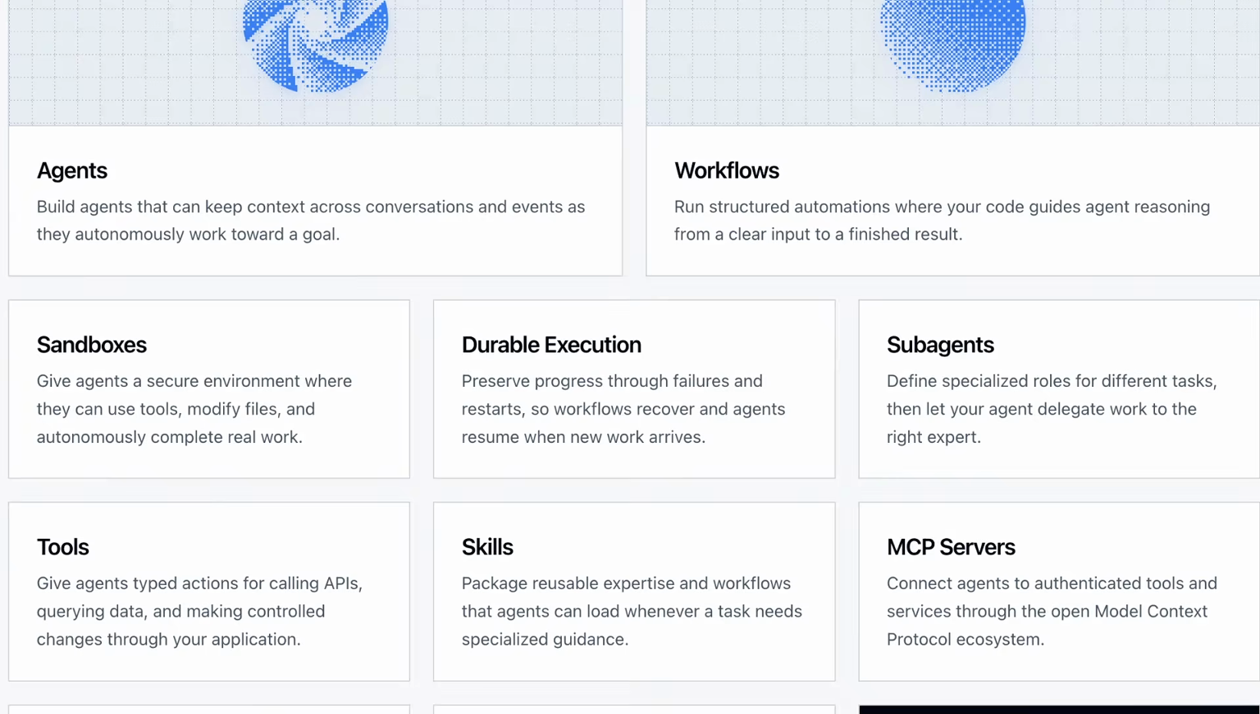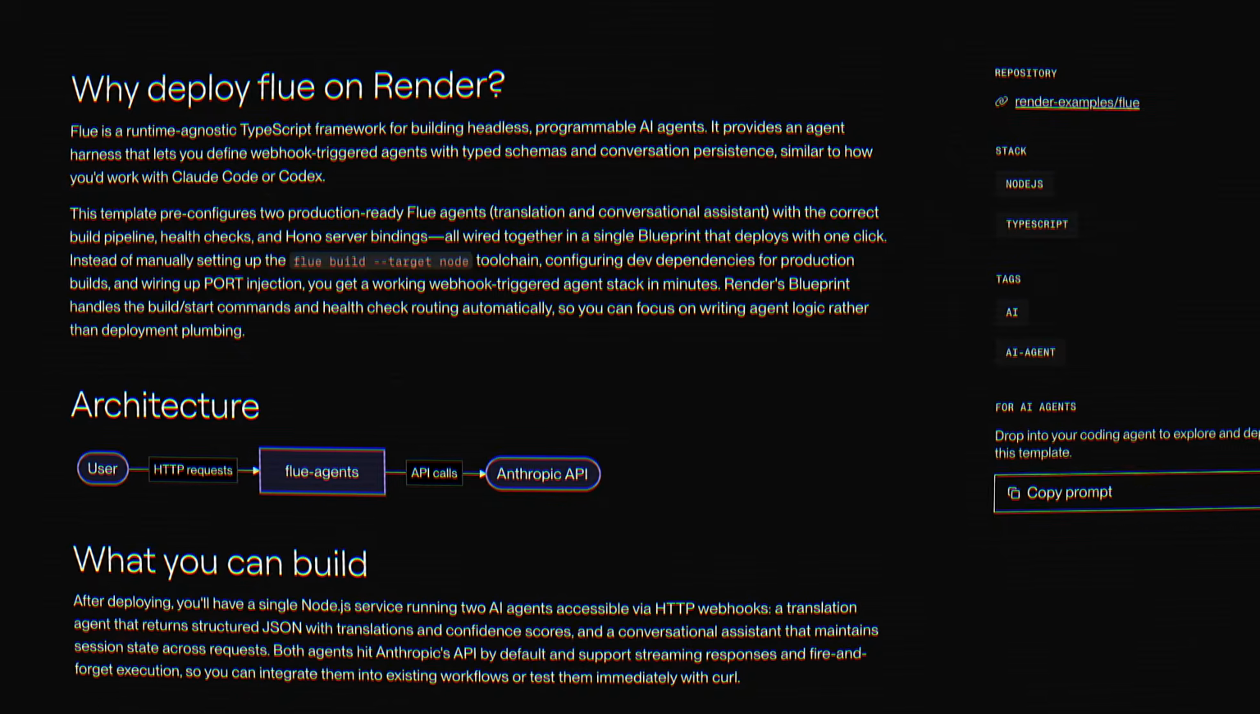This is Flue, an open source framework for building AI agents made by the team behind Astro, which basically takes what Claude Code does as a harness and makes it 100% programmable. So things like skills, tools, sandboxes are supported out of the box. So you can create a fully featured agent harness and deploy it anywhere in just a few lines of TypeScript.